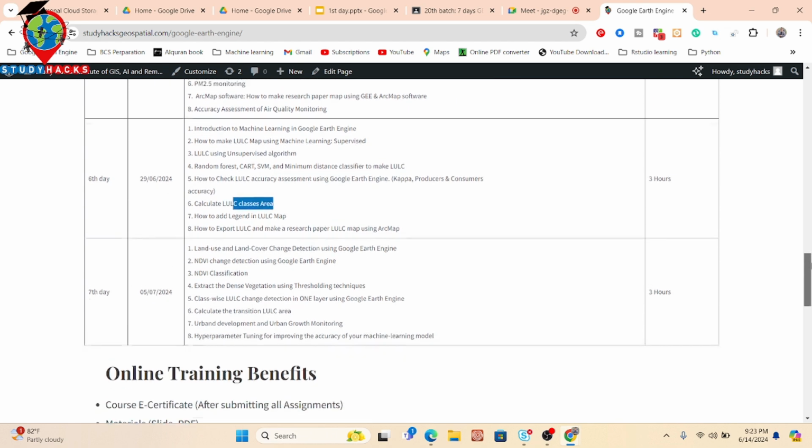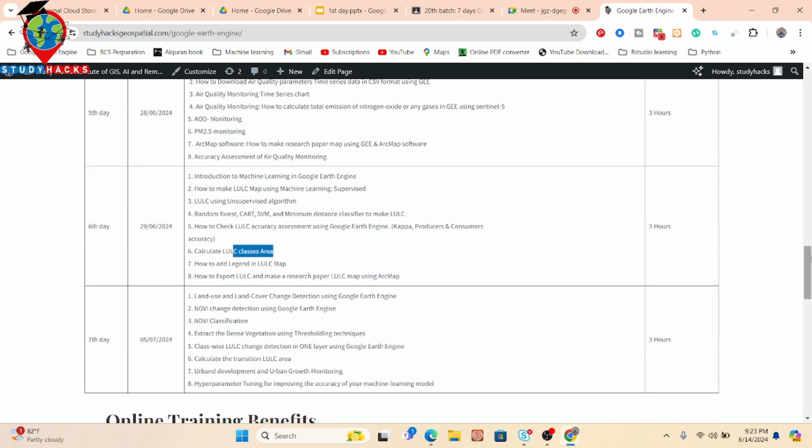And finally, we discuss change detection analysis in Google Earth Engine. It can be land use land cover change detection or NDVI change detection, as well as NDVI classification, extracting dense vegetation using the thresholding technique. We also talk about how to easily do class-wise change detection in Google Earth Engine, calculate the transition area in land use land cover, urban development and urban growth monitoring, and hyperparameter tuning for improving the accuracy of your machine learning model. So it is also needed for improving the accuracy.